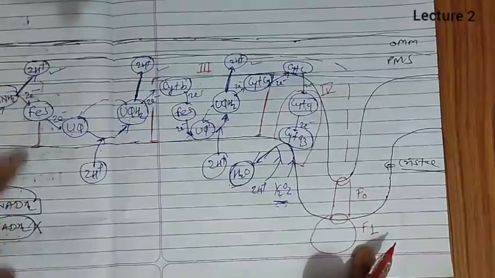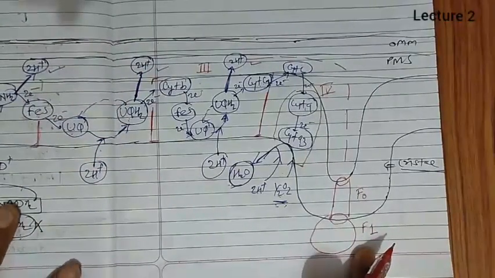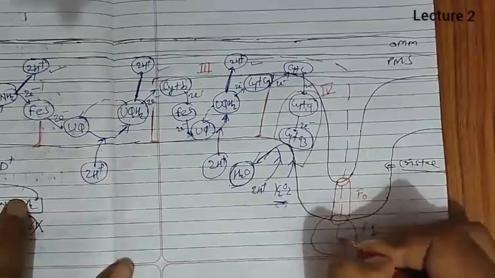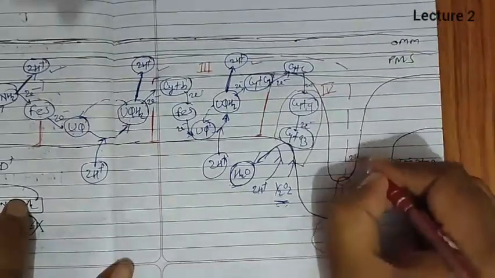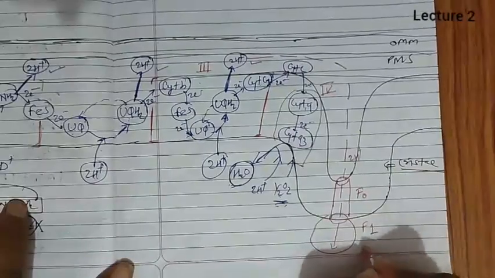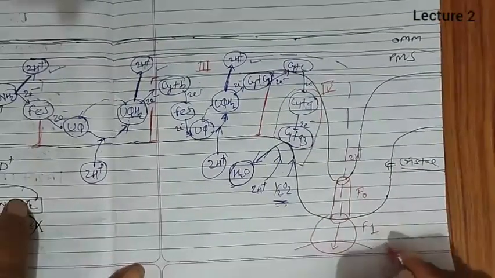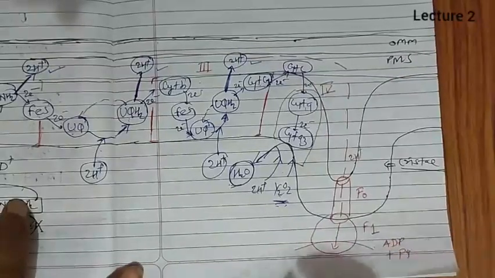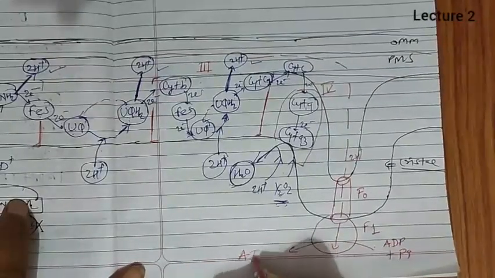The concentration of H plus is higher in the perimitochondrial space and lower in the mitochondrial matrix. So a gradient has formed, and this H plus will pass through F0, and the energy released is used by F1 to associate ADP and inorganic phosphate, and ATP will form.